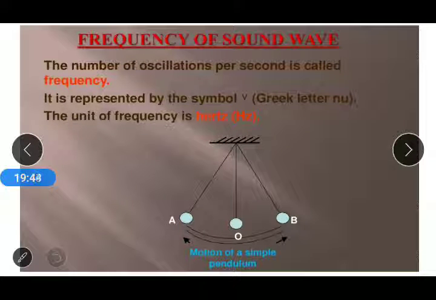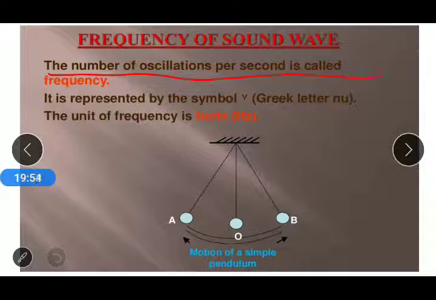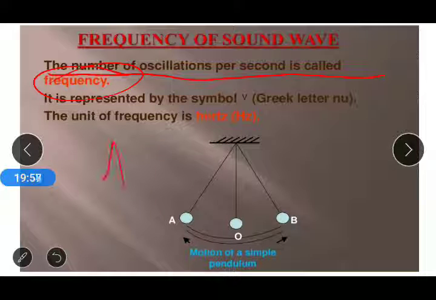Now, what is frequency? We have already learned what oscillatory motion or vibration is. Now the frequency is defined as the number of oscillations per second. It means in 1 second, how many times this vibration has been completed.